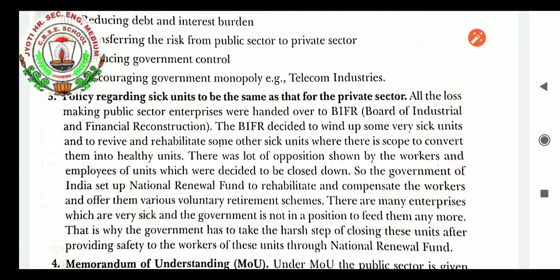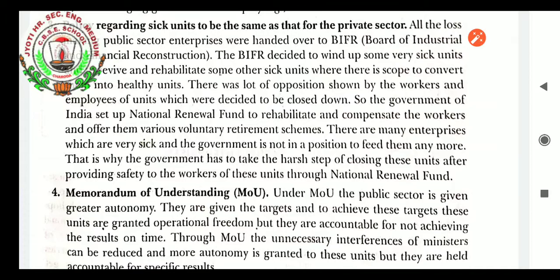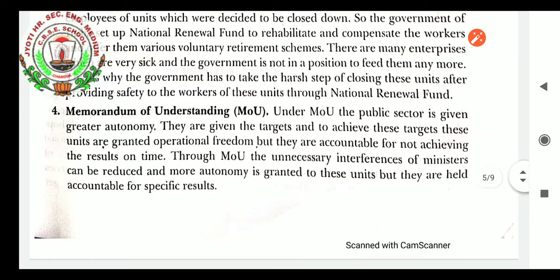So the Government of India set up one more organization, the National Renewal Fund, to rehabilitate and compensate the workers and offer them various voluntary retirement schemes. There are many enterprises which are very sick and the government is not in a position to feed them anymore. That is why the government has to take the hard step of closing these units after providing safety to the workers of these units through the National Renewal Fund.